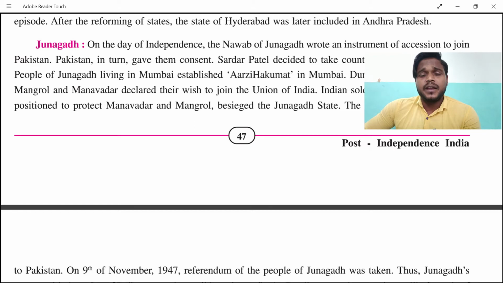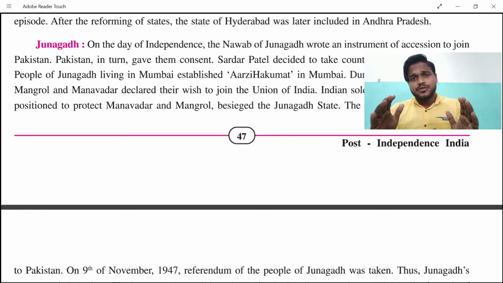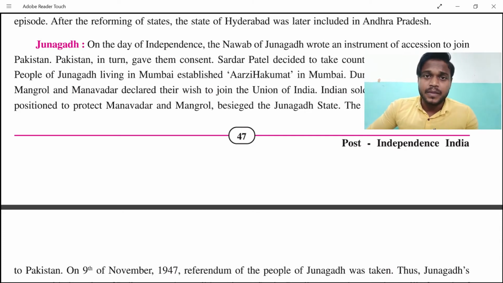During that time, Shahnawaz, Mangrol and Manavadar declared that they wished to join the Union of India. It means that the ruling party of Junagadh said, okay, we will join you. So Indian soldiers and navy were positioned to protect Manavadar and Mangrol, and the Nawab of Junagadh fled to Pakistan. On one side, the people of Junagadh were thinking that they should go back to India, and on the other side, the Nawab of Junagadh was thinking that this land must be merged into Pakistan. That was a wrong theory.